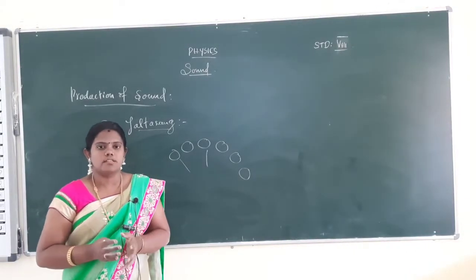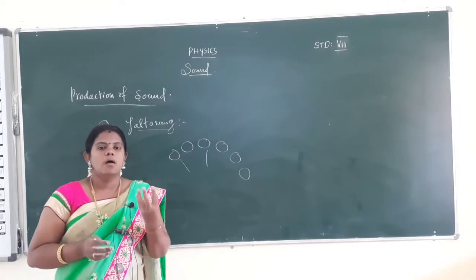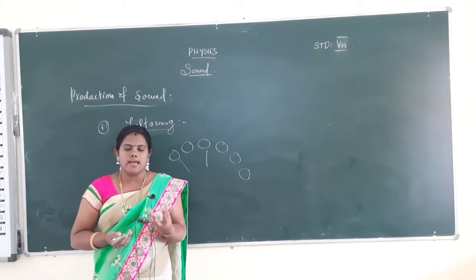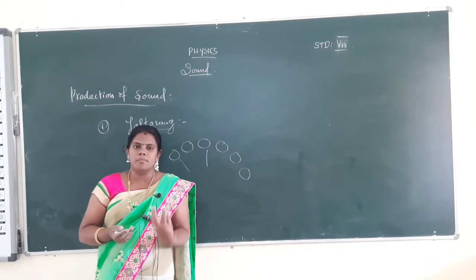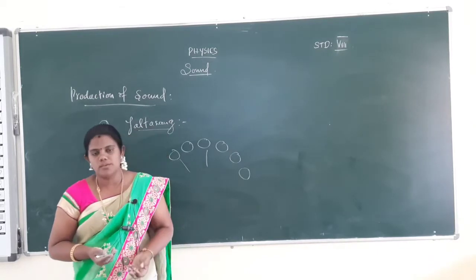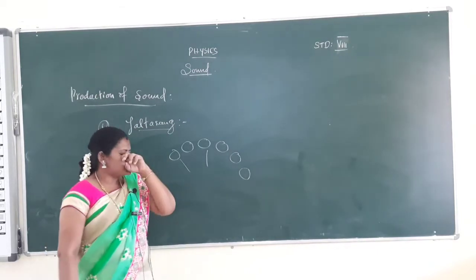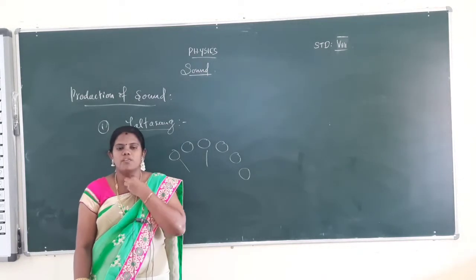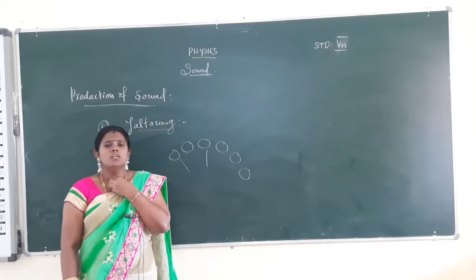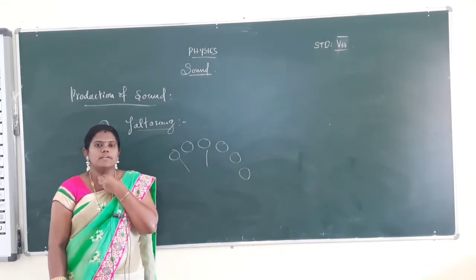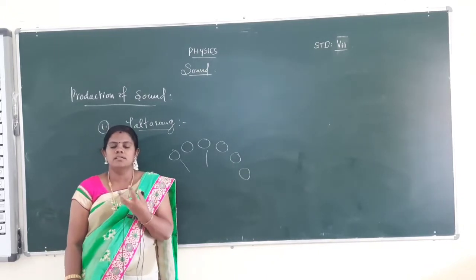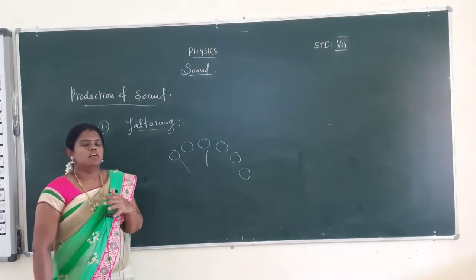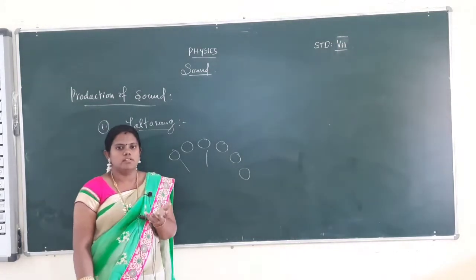In this experiment, the water in the bowl vibrates and creates the sound. The water molecules in the bowl vibrate to create the sound. This is called jaltarang. This is the way the sound is produced. Then sound is also produced by humans. In the human tongue, throat and all these parts, different sounds are produced.